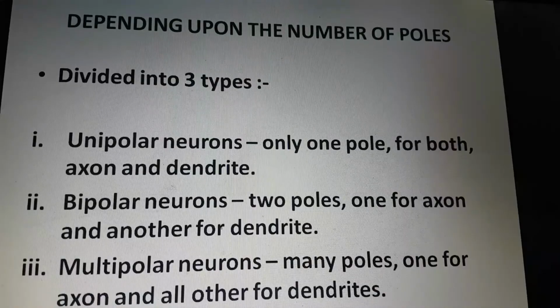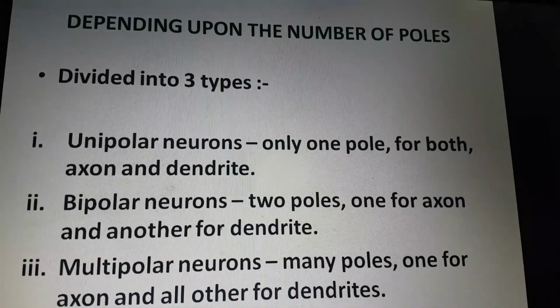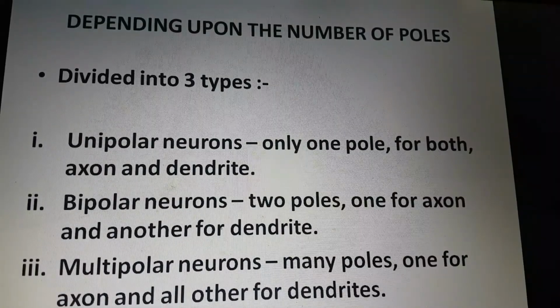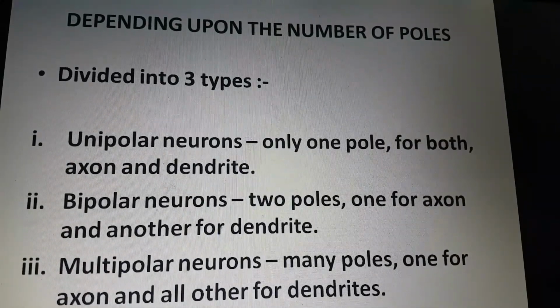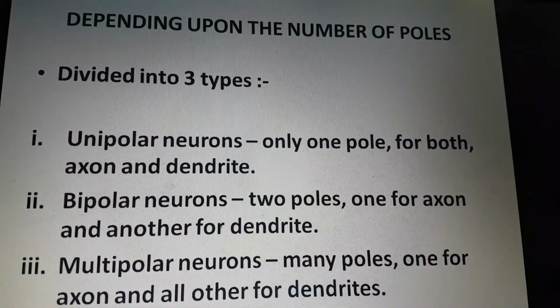According to the number of poles from which the processes arise, neurons are divided into three types: unipolar neurons, bipolar neurons, and multipolar neurons. Unipolar neurons are neurons which have only one pole, that is why they are called unipolar neurons. From the single pole, both the processes, axon as well as dendrite, arise, as shown in this figure. This type of nerve cell is present only in the embryonic stage in human beings.